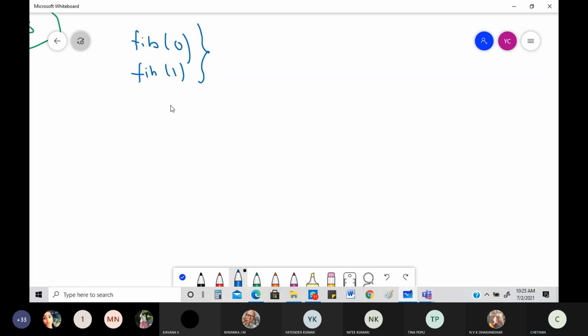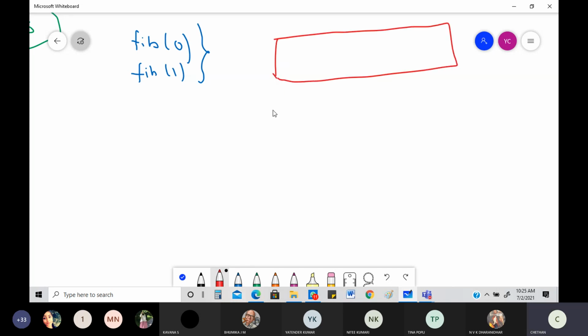So what I can do is, if I take one simple array and put the values in this using my tree, what is the way I can get them? Initially I'll put all the values as -1. Why am I doing this? Because I don't know the values, so I'm going to put all -1 values.